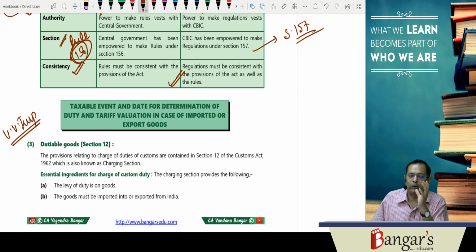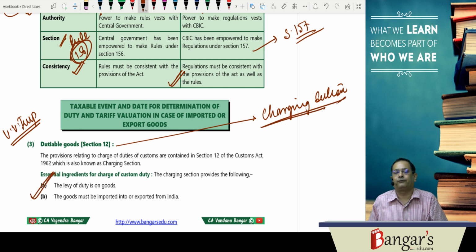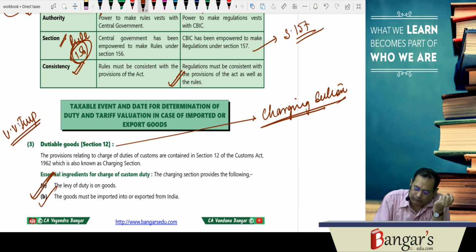That is section 12. Section 12 basically is the charging section. That is dutiable goods. And the essential ingredients of section 12 is the levy of custom duties on goods.